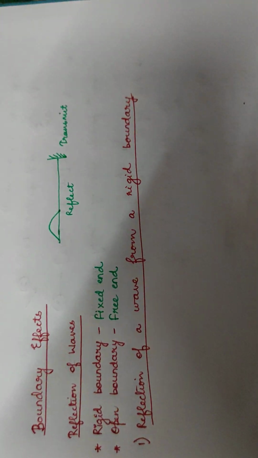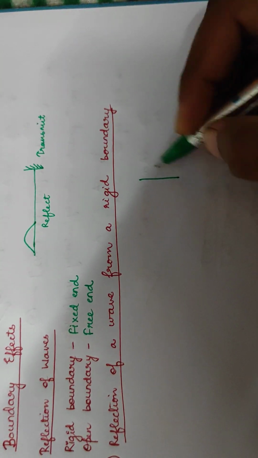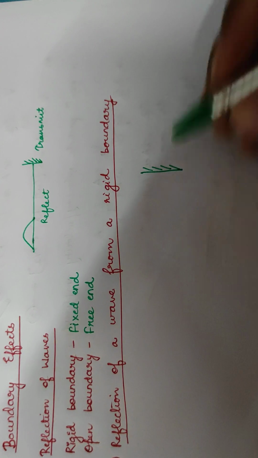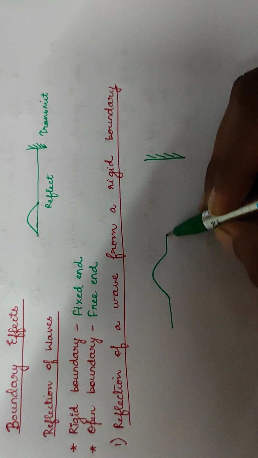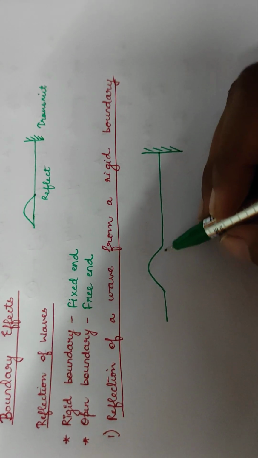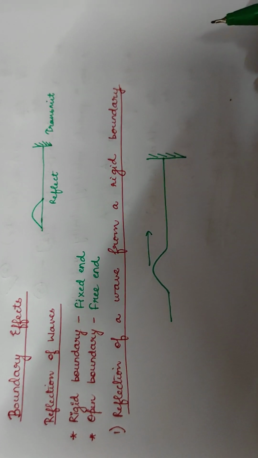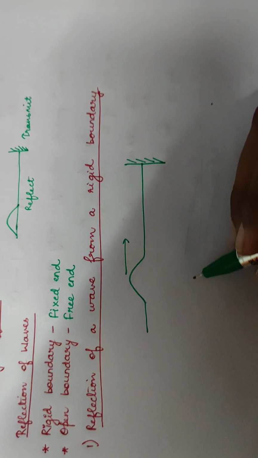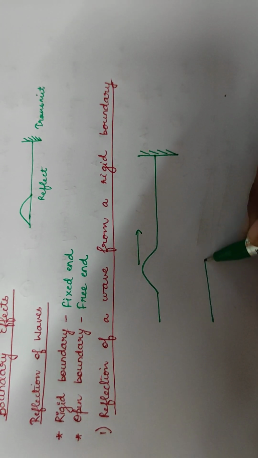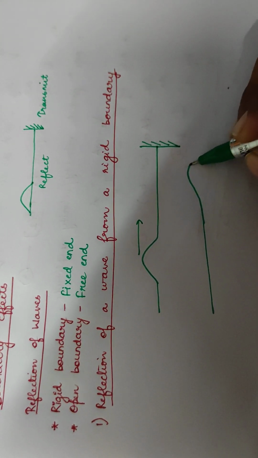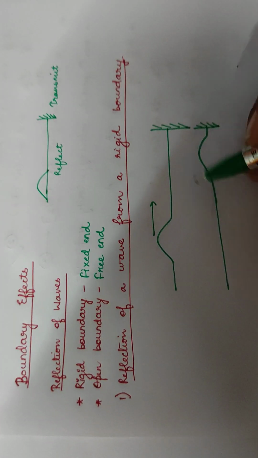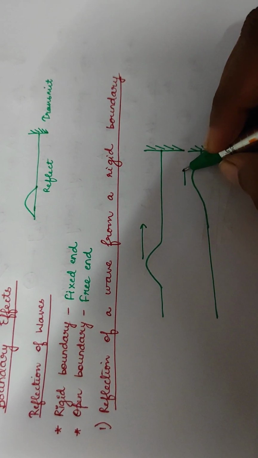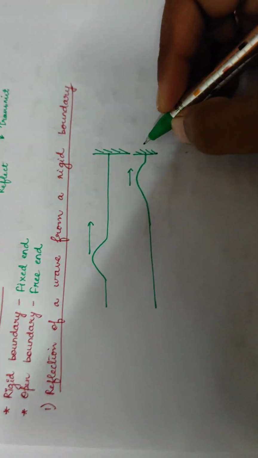Now, let us take a string and fix it at one end. And if I give it an upward jerk, now what will happen? If this is the direction of propagation of the wave, now with time, this wave will travel and eventually it will reach the fixed end. Okay.